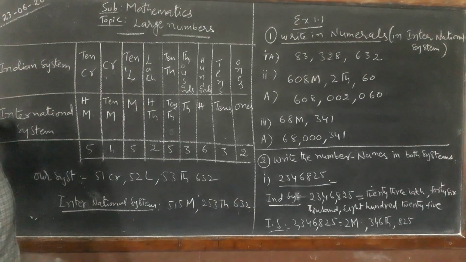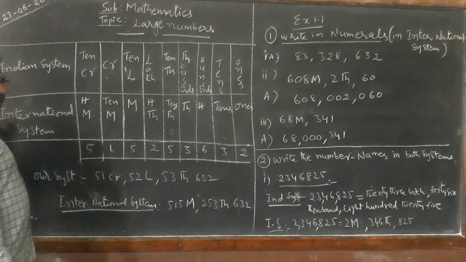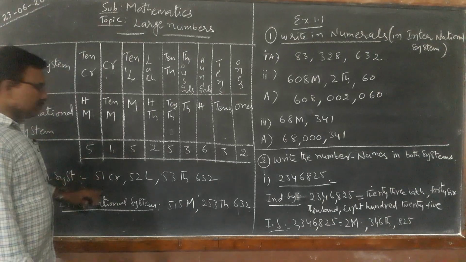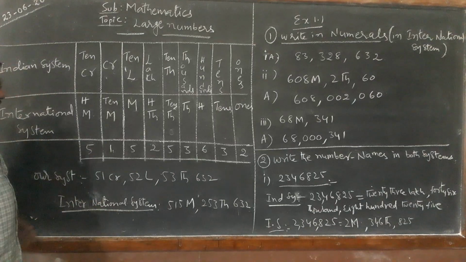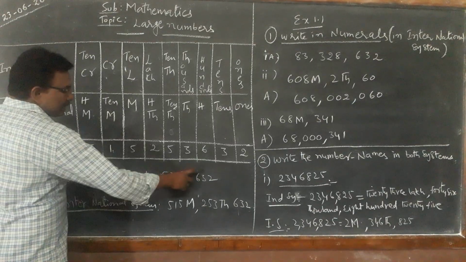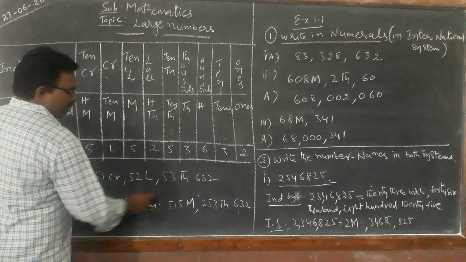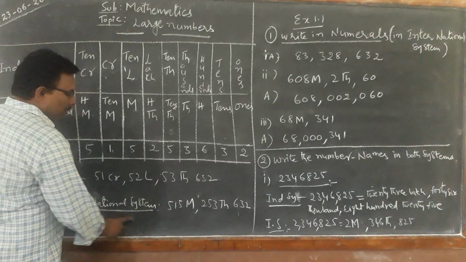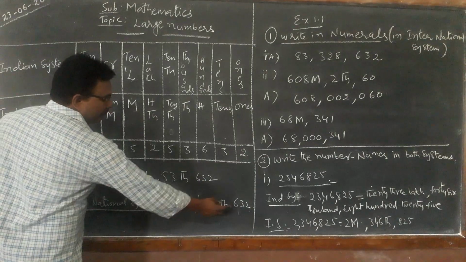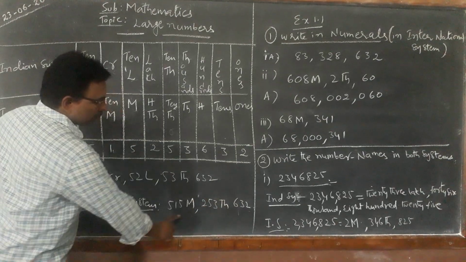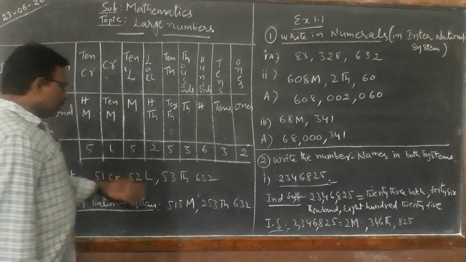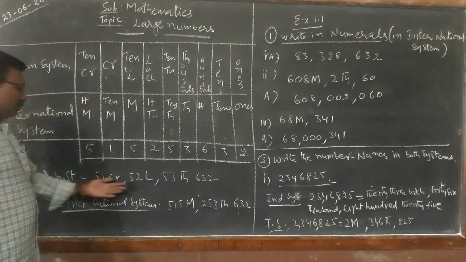So in such a way we can give the names of numbers, by using our Indian system and the international system. The only difference here is that the Indian system has two digits in all periods except the last period, whereas here all three digits are in each period except the last. Now every period is given by 3 digits. So we can say the numbers by using these systems.